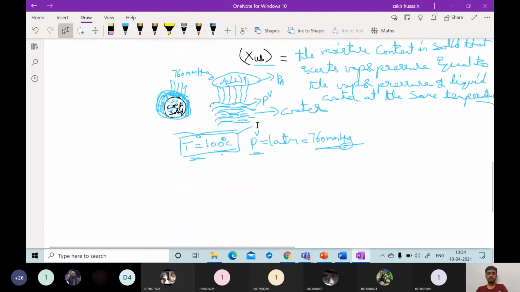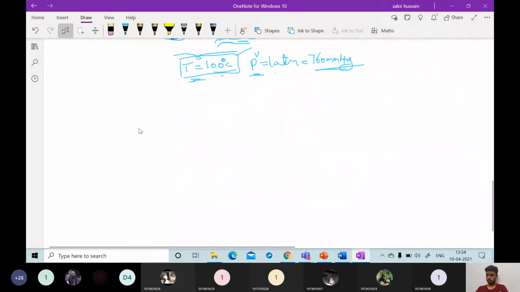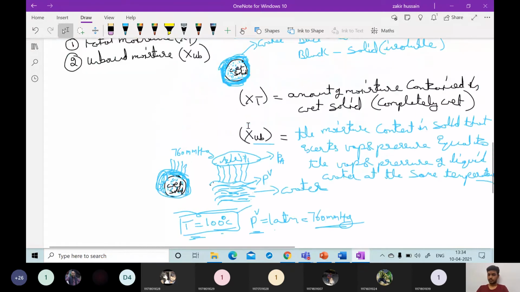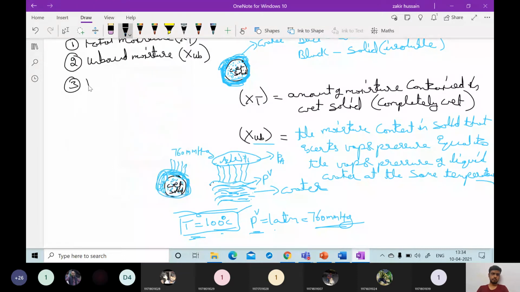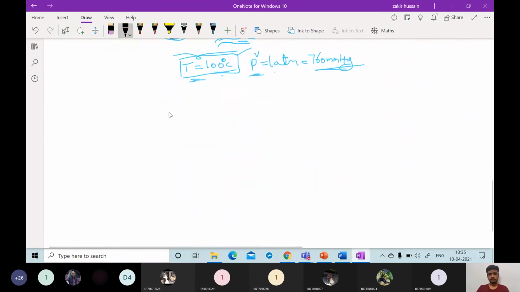Then next, bound moisture we will define. The third one is bound moisture, denoted by XB.